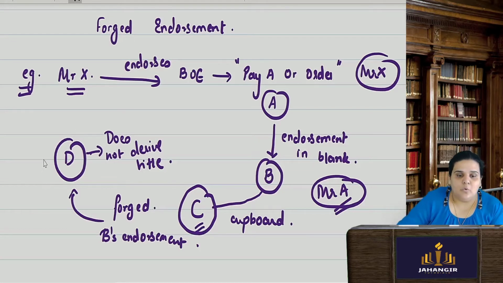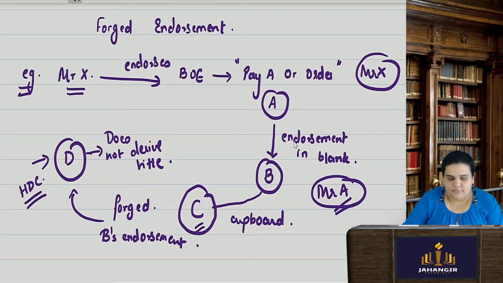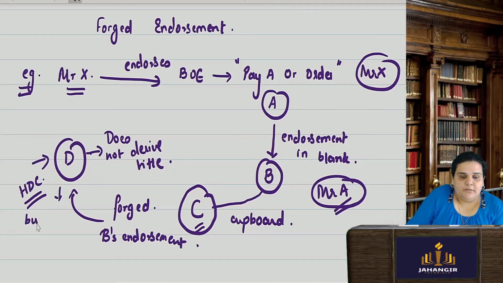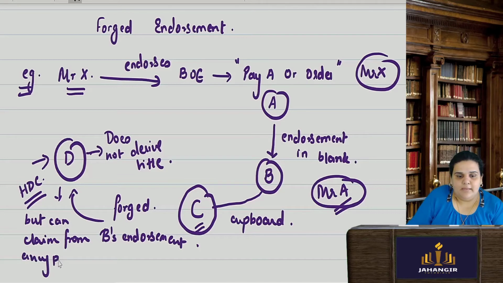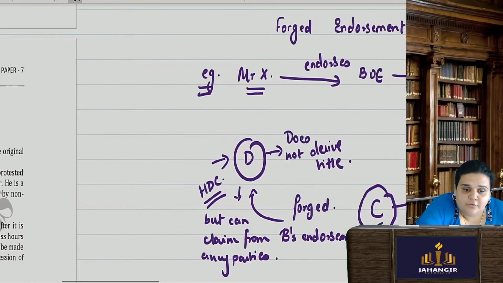Now D, though a holder in due course, does not derive a title, because the endorsement was a blank endorsement. But he can claim money from any of the parties. So this is the meaning of a forged endorsement.